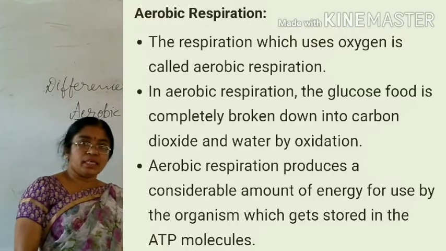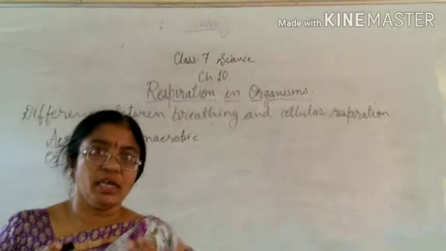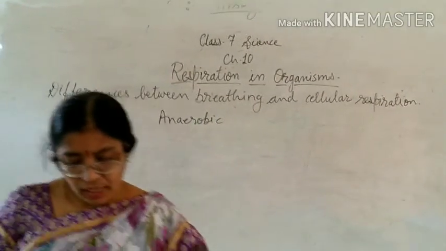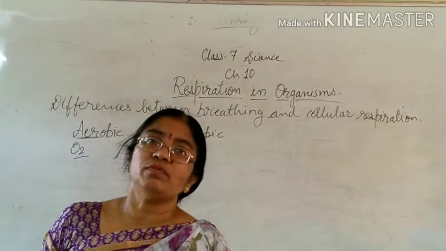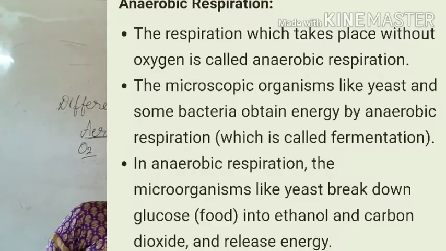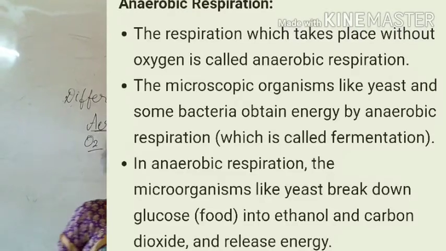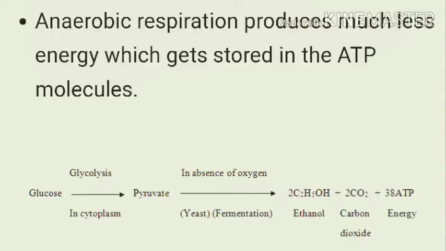So aerobic respiration is a simple respiration in which lots of energy is released, and here the byproducts are carbon dioxide and water vapor. While anaerobic respiration occurs in the absence of air, and in this type of respiration less energy is released, and the byproducts are alcohol and carbon dioxide.